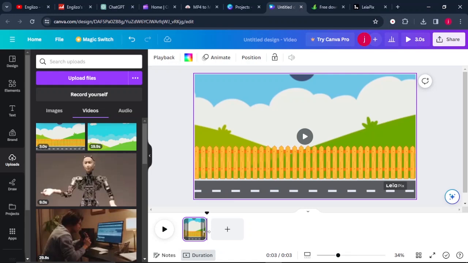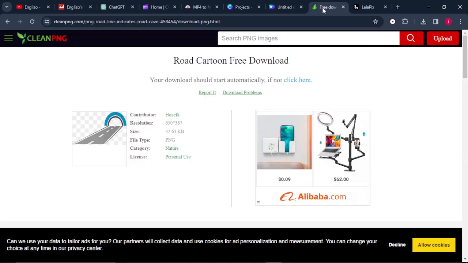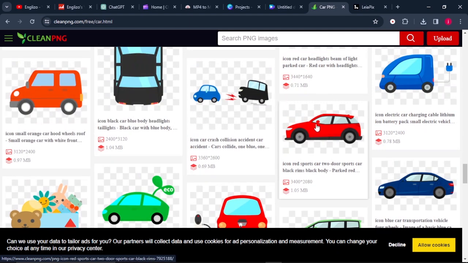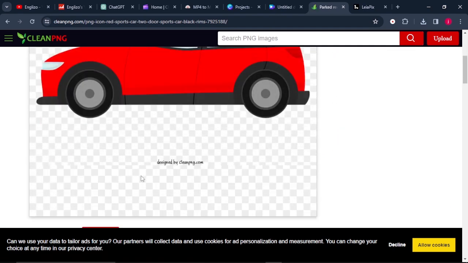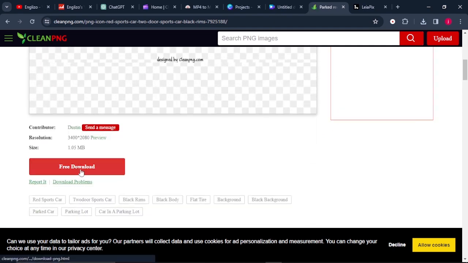So from here, what we are supposed to do is to start editing. All that we need is to bring in the characters that are needed for it to be a full video, and that include cars. So what we simply do is we'll go back to clean PNG and we'll just search for cars. I think we'll select this one. So for us to download this one, we can also select this one, but let's select this one. So for us to download this one, we'll just come here where it says free download.